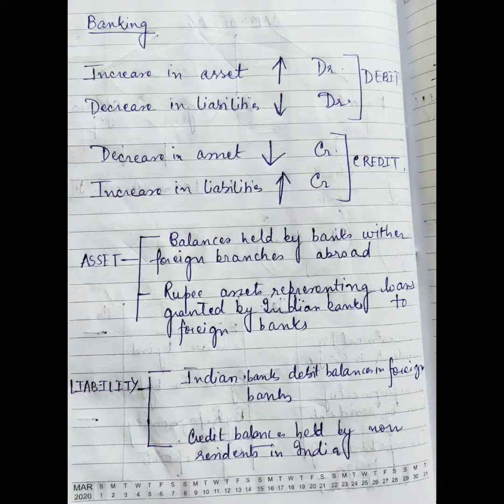Assets are the balances held by banks within foreign branches abroad. Rupee assets representing loans granted by Indian banks to foreign banks. That is, these are assets of the domestic country to the foreign country. Liabilities, what are the liabilities? The Indian banks' debit balances in foreign banks. Credit balances held by non-residents in India.